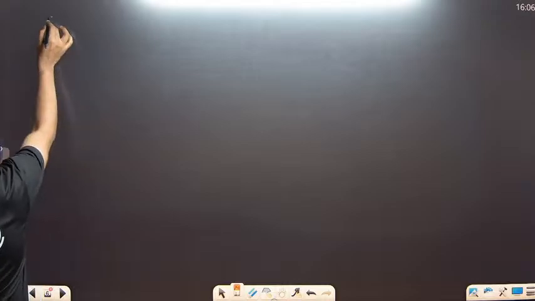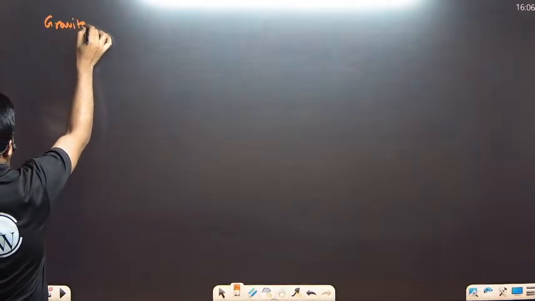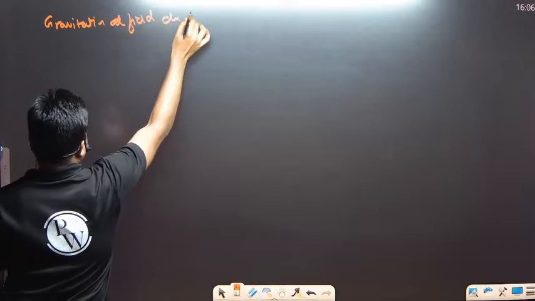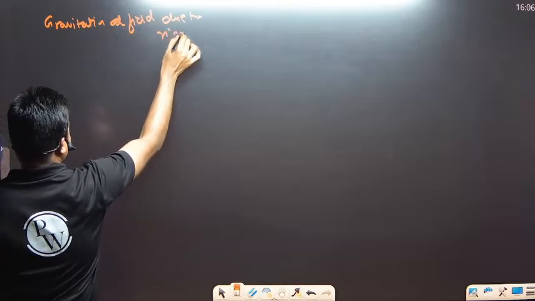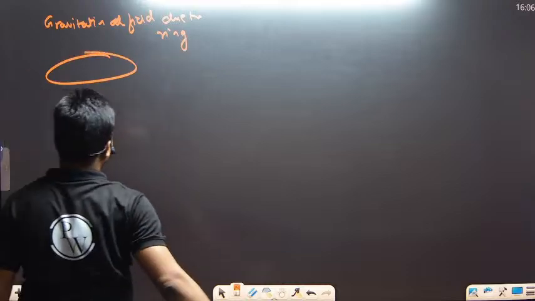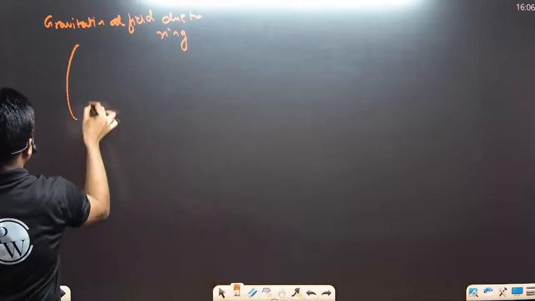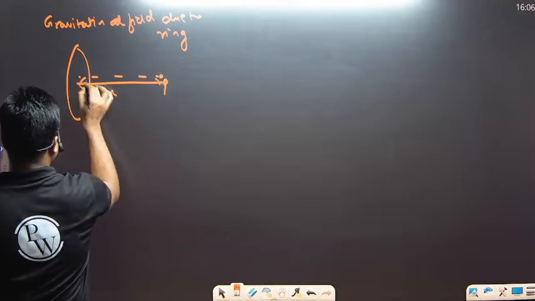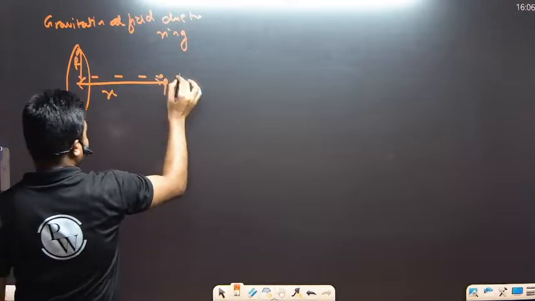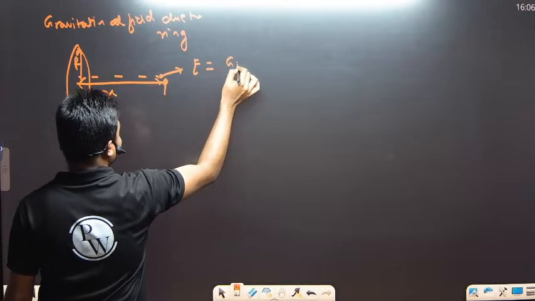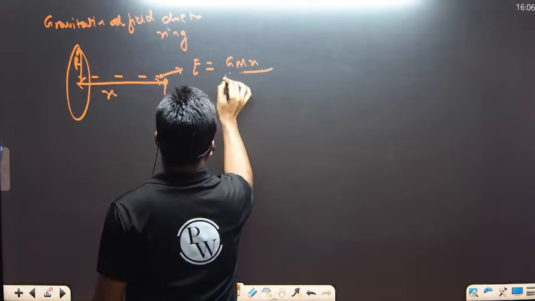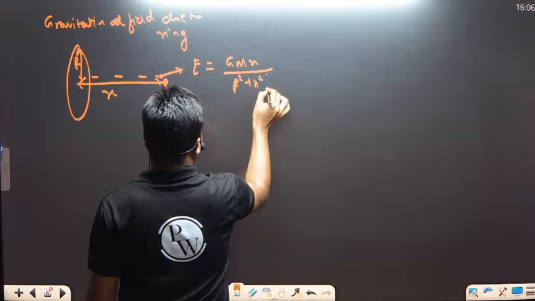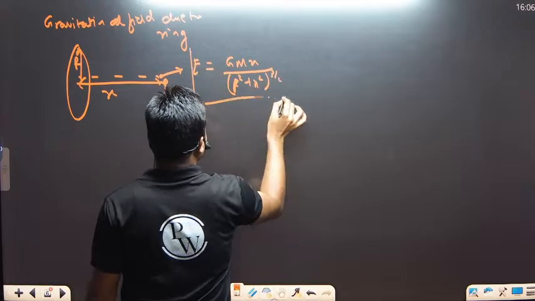Further, let's see the gravitational field due to a ring. If we have a ring where the mass is distributed over its circumference, and we want to calculate the gravitational field on its axis at this particular point, the distance of this point from the center is x and the radius is r. So the gravitational field E is equal to G capital M into x divided by (r square plus x square) to the power 3 by 2. And we also have a graph for this.